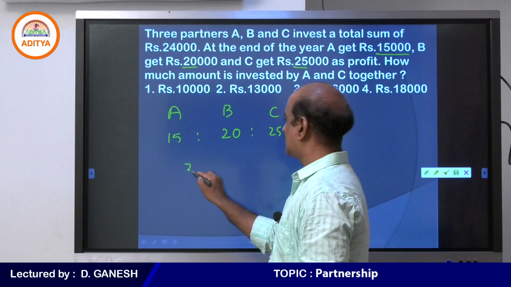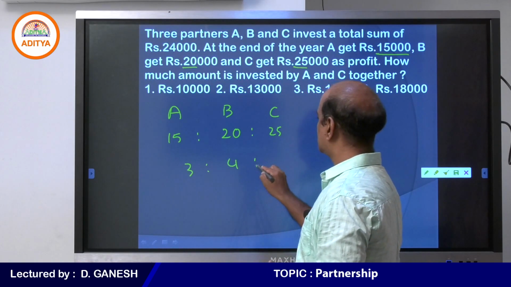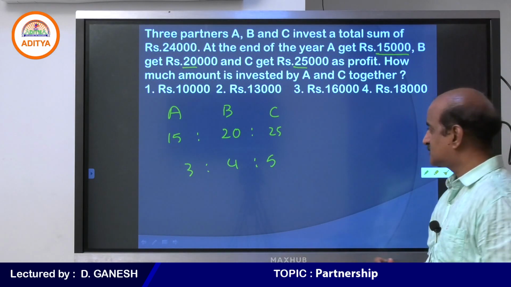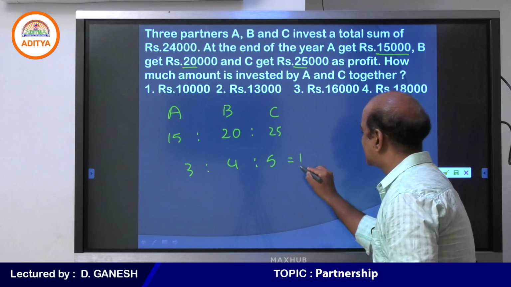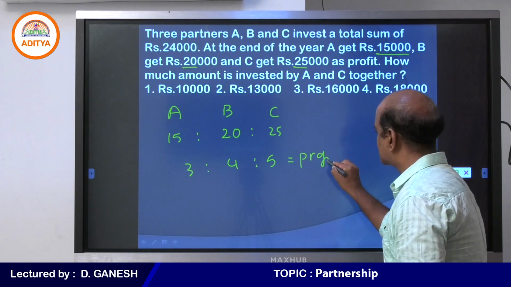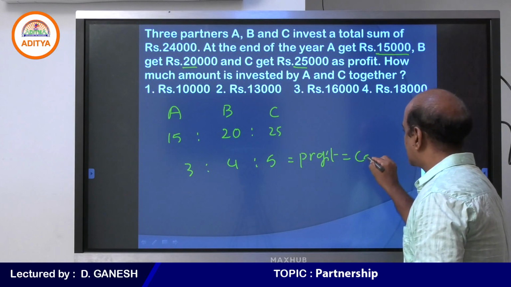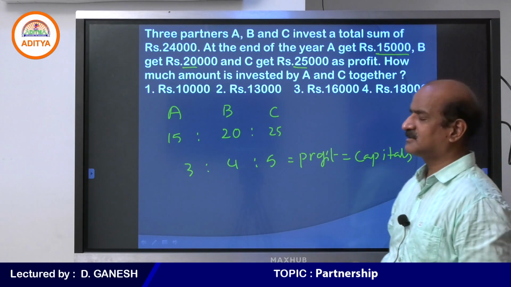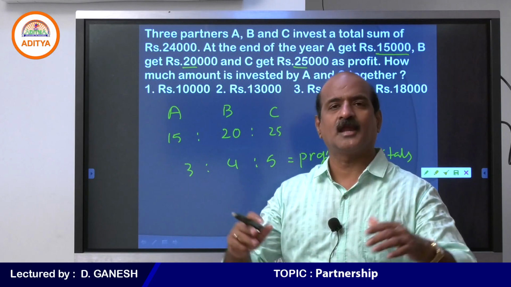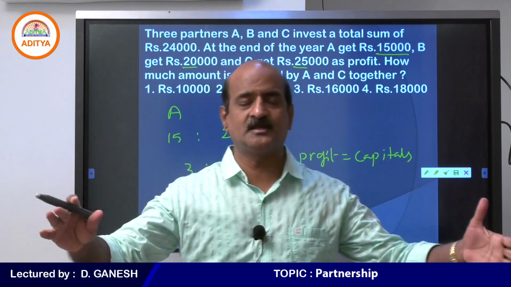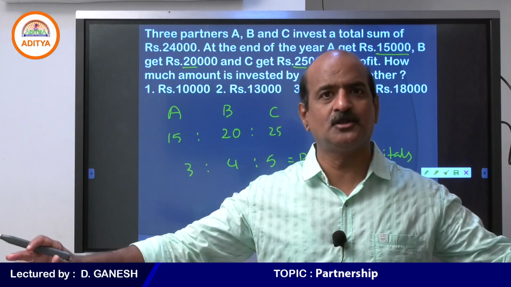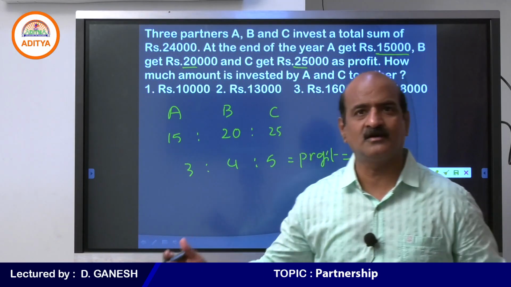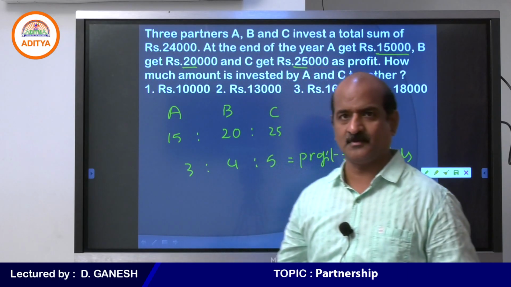So the profits are given in the ratio 3:4:5. Student, do you understand that? What is this ratio, man? This is the profit sharing ratio, and this is also the ratio of their capitals. Capitals ratio and profit sharing ratio should be absolutely the same. You understand, because that is the point of partnership we have been discussing for a long time.